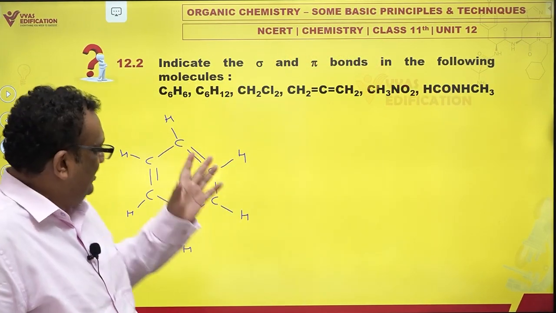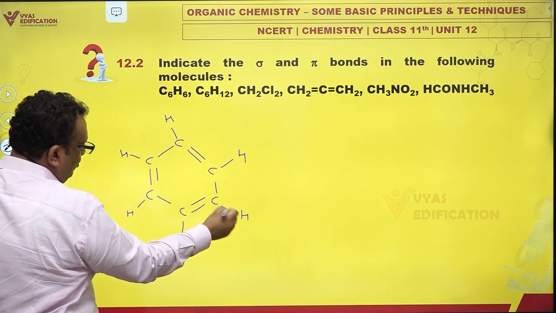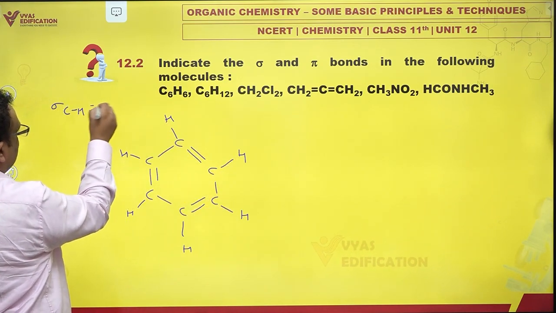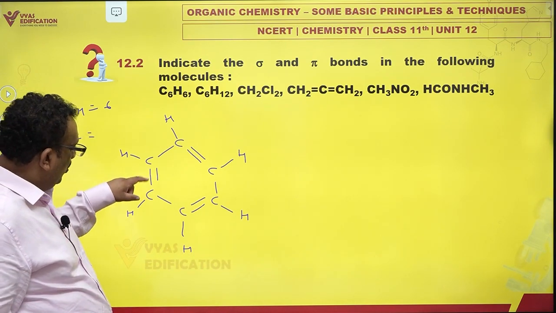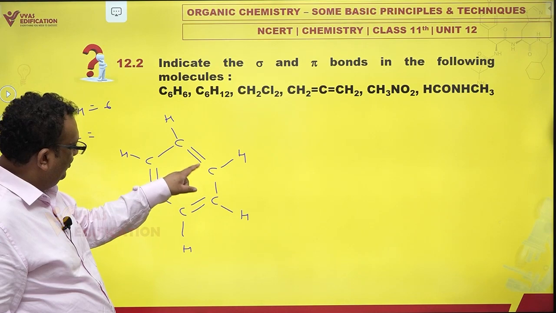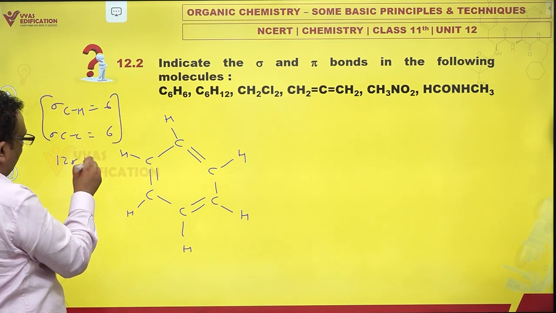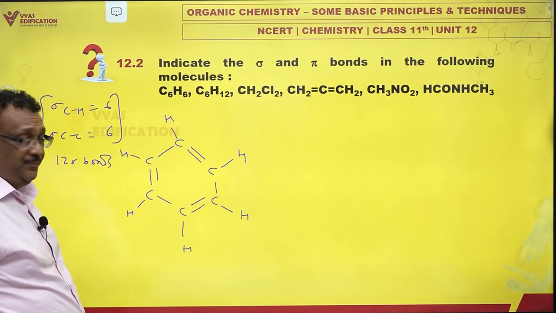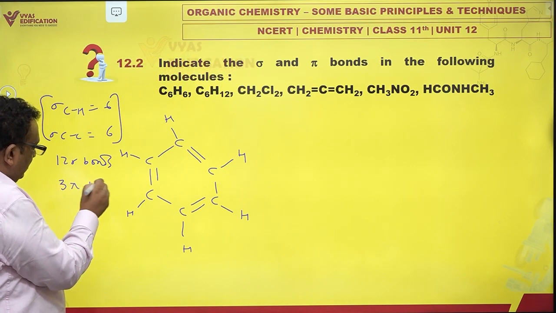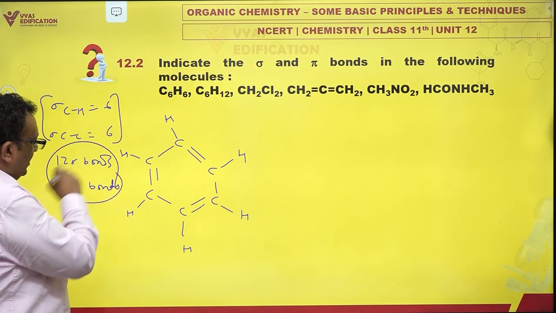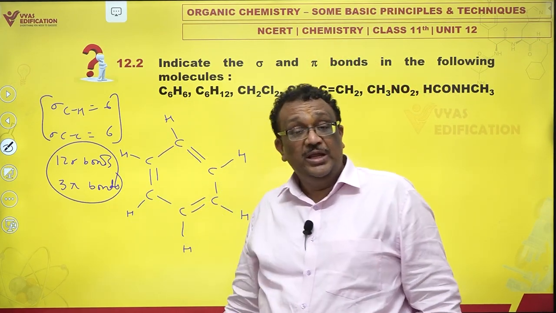First let me just finish this. Sigma CH, how many? 1, 2, 3, 4, 5, 6. 6 bonds. Sigma CC, how many? 1, 2, 3, 4, 5, 6. So overall you have 12 sigma bonds. And 1, 2, 3, you have 3 pi bonds. Is this an answer? Yes, that is the official answer. Benzene. Is it a unique answer?